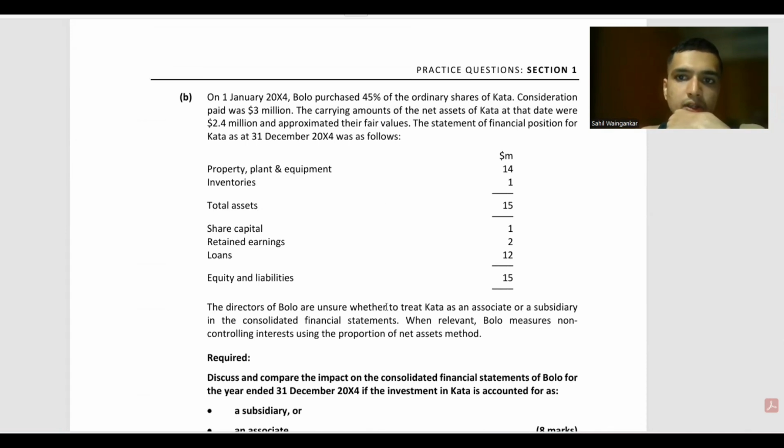The statement of financial position of Kata is given, ठीक है। उसके बाद the directors of Bolo are unsure whether to treat Kata as an associate or a subsidiary. In the consolidated financial statements, when relevant, Bolo measures non-controlling interest using the proportion of net assets method.